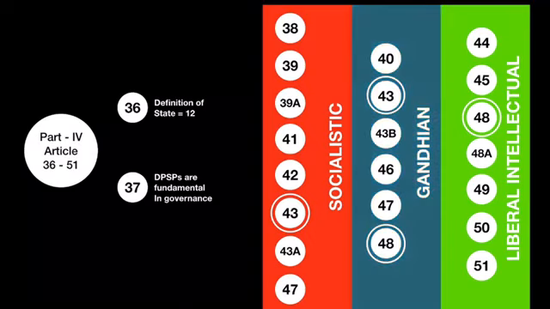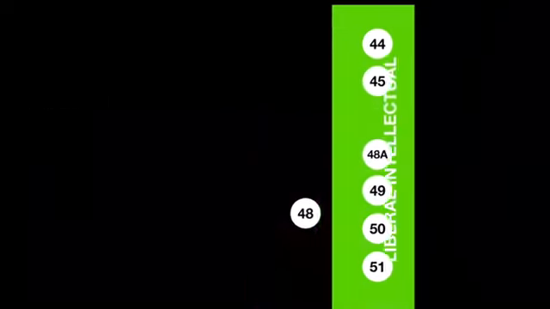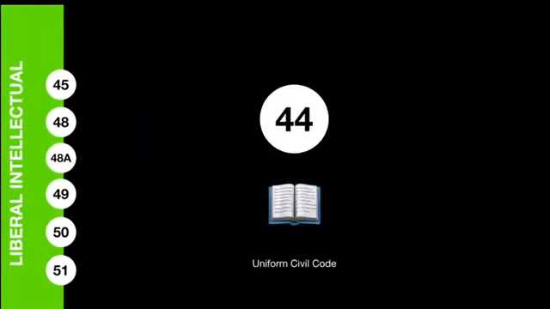And let's talk about the liberal intellectual directives. Article 44 says that the state should try to incorporate a uniform civil code. Now at present every religion has their own personal law, right. So there are separate Hindu laws, separate Muslim laws, but the state should try to incorporate a uniform civil code.